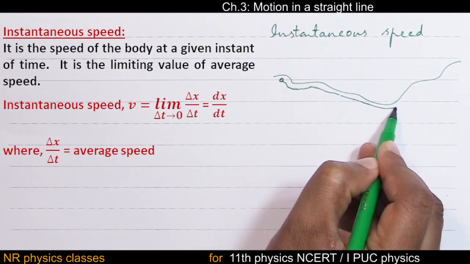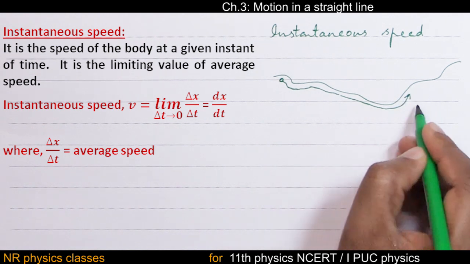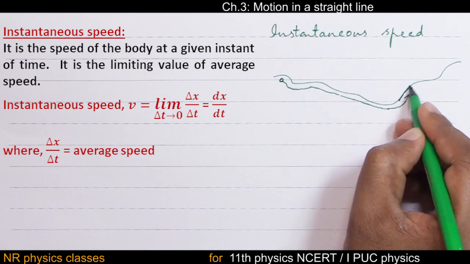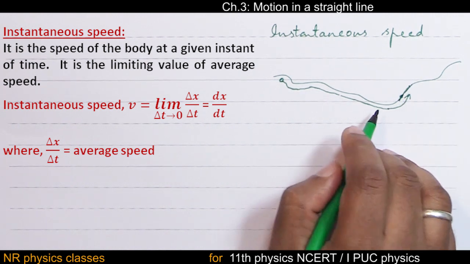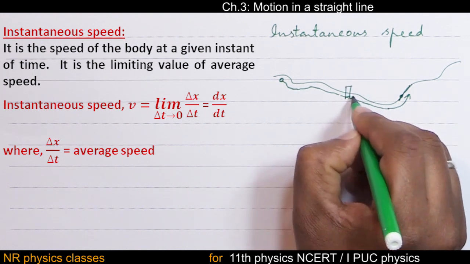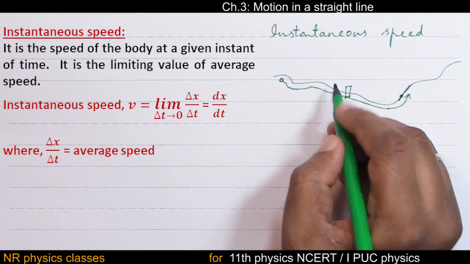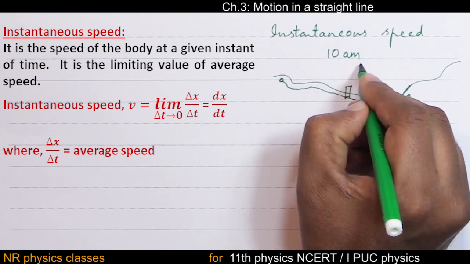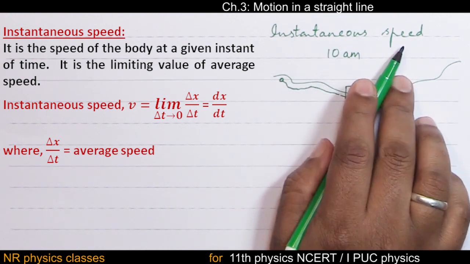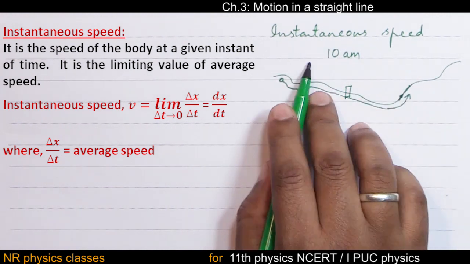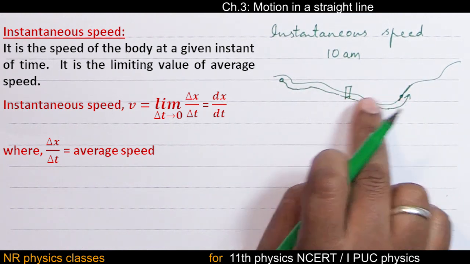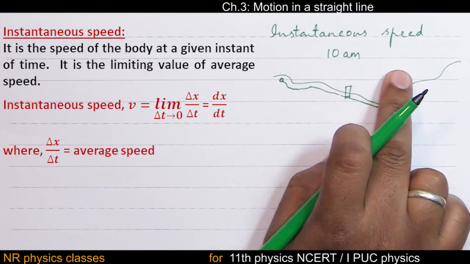While negotiating a turn, its speed will be less, and on a straight path, speed is more. What is the speed at this place, or the speed of the vehicle at 10 AM? That speed becomes instantaneous speed. So instantaneous speed is the speed at the given instant of time or at some place. Since it is in motion, indirectly it is confined to some time.